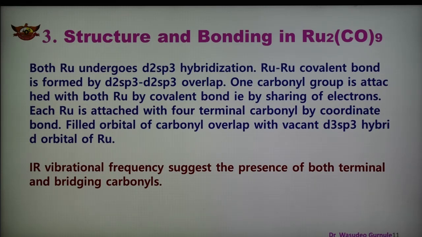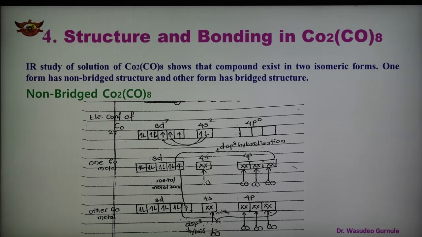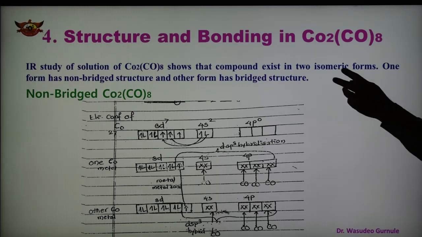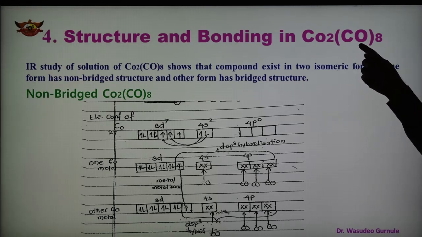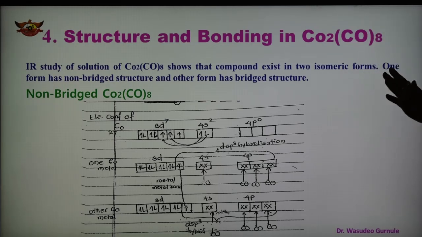And another example, number 4, structure and bonding in Co2(CO)8. Now, as we know, the IR study of a solution of Co2(CO)8 shows that this compound exists in two isomeric forms. One form has a non-bridged structure and the other form has a bridged structure. So IR shows there are two types of isomeric forms of Co2(CO)8, the non-bridged structure and the bridged structure.